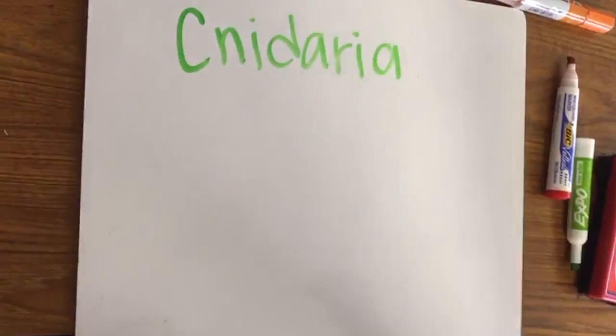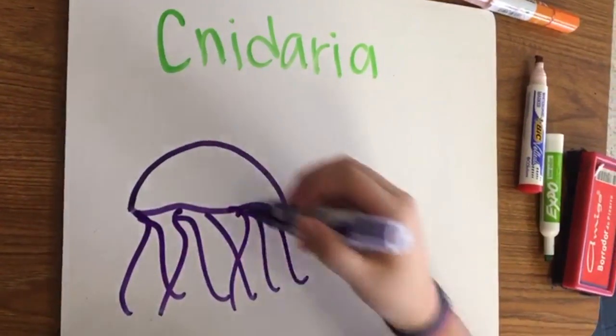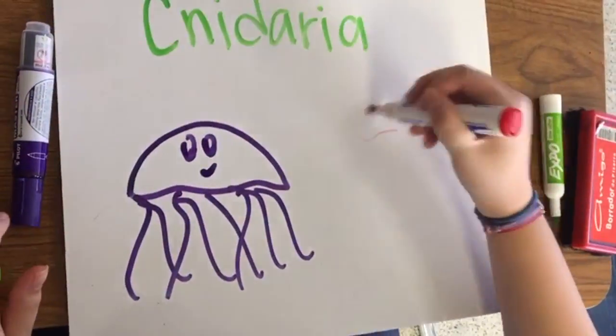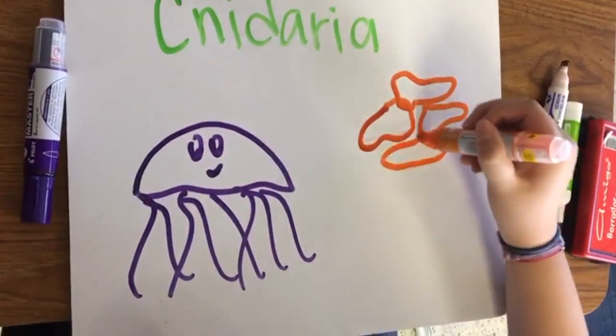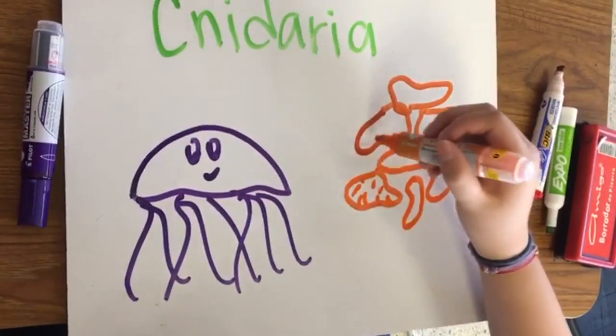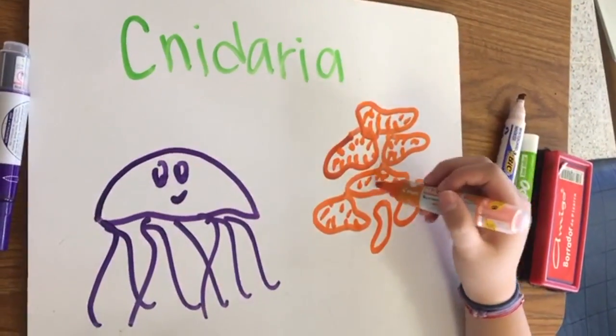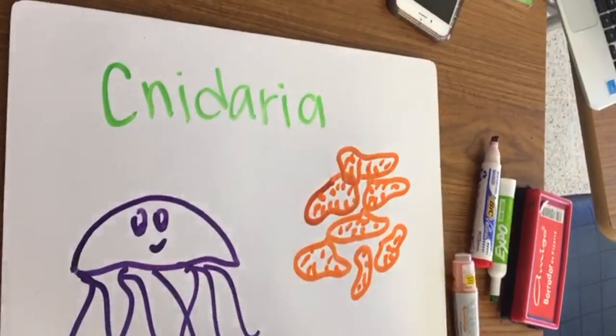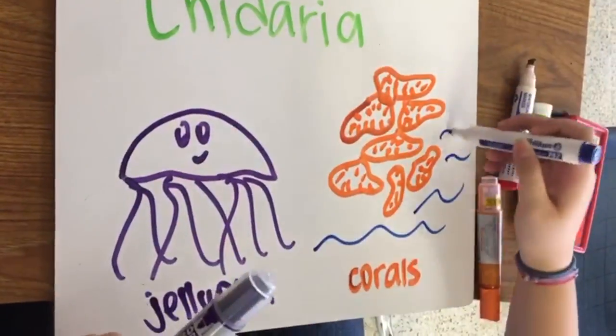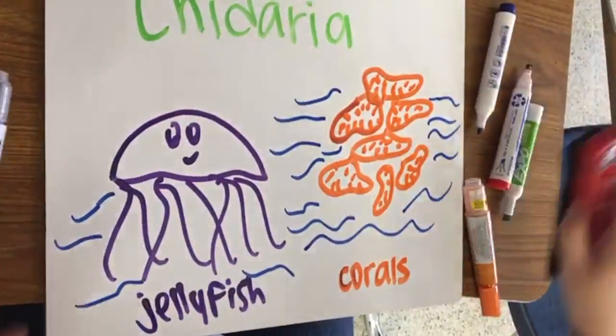Cnidaria. Almost all are marine and have cells organized into tissues in 2 body layers. They feed on other animals by stinging them with a cell called a nematocyst and trapping them in their tentacles. Their mouths help them eat and get rid of waste. Some examples are sea anemones, corals, and jellyfish.